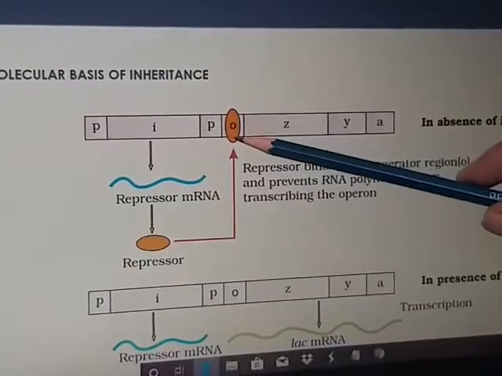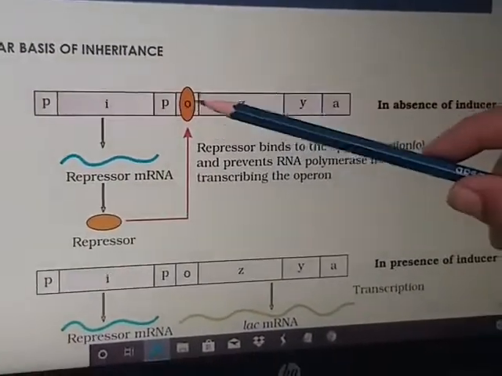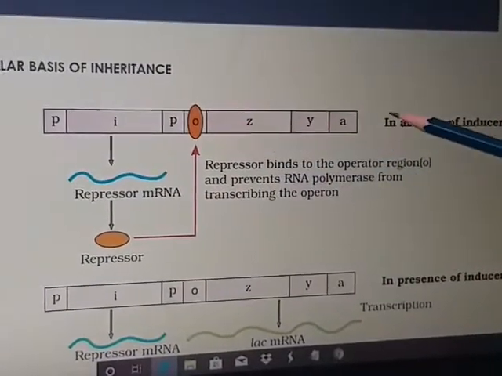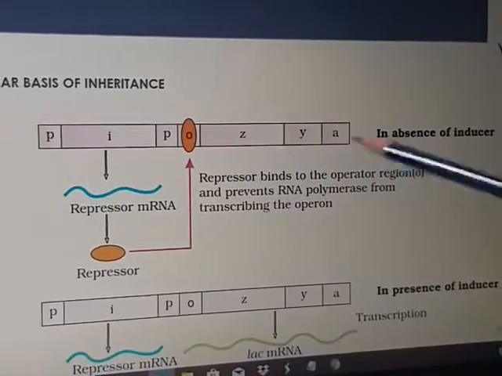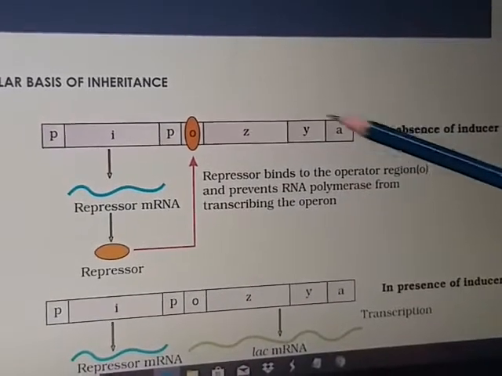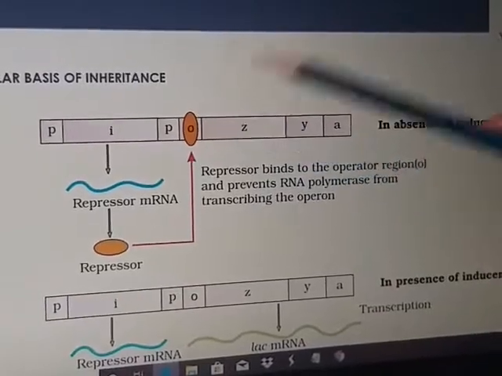In the other case, when it is blocked with the help of the repressor, it won't allow the RNA polymerase to move over the structural genes, and then there will be no protein synthesis. It means operator is the gateway.